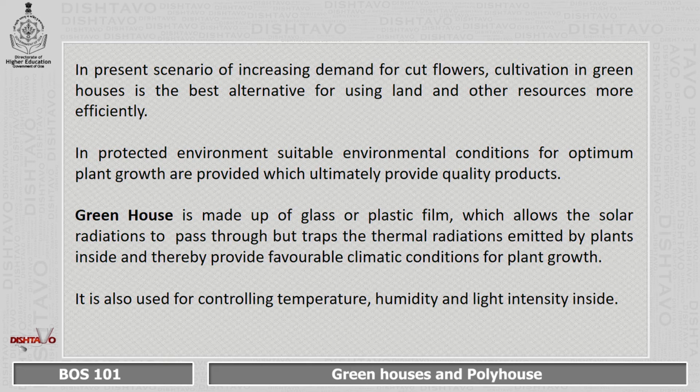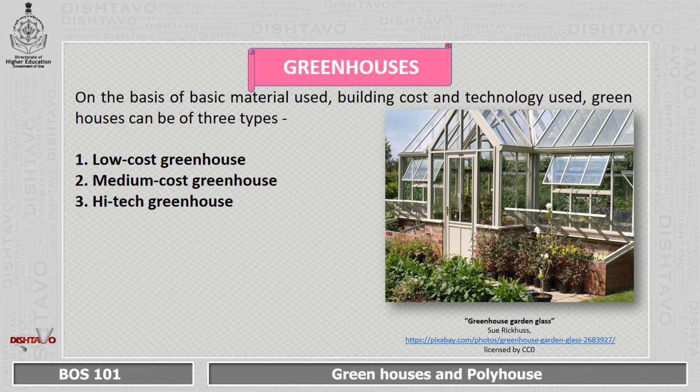Greenhouse is made up of glass or plastic film which allows the solar radiations to pass through but traps the thermal radiations emitted by plants inside and thereby provides favorable climatic condition for plant growth. It is also used for controlling temperature, humidity and light intensity inside.